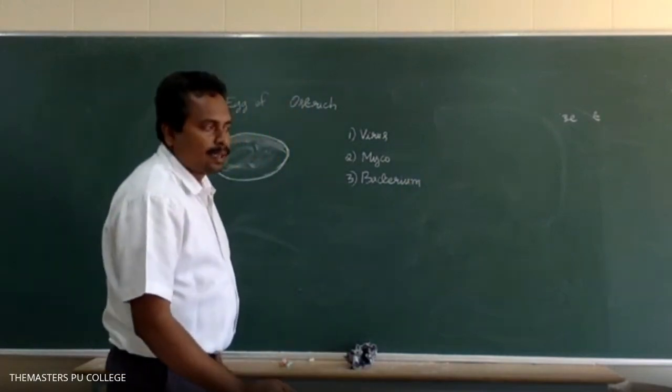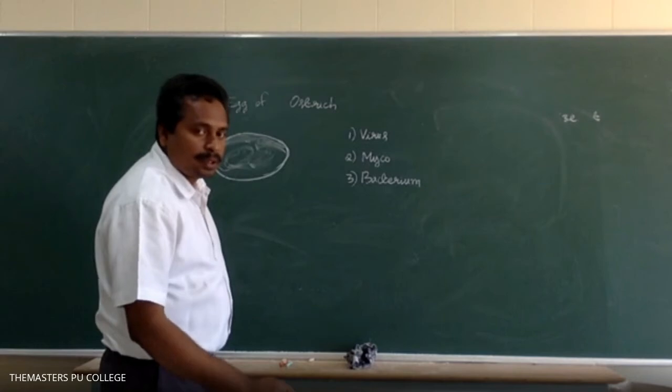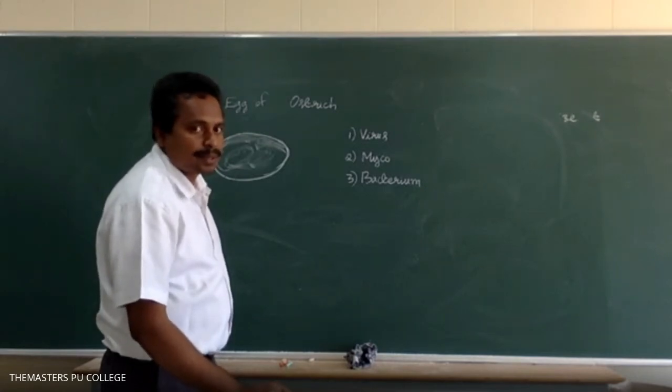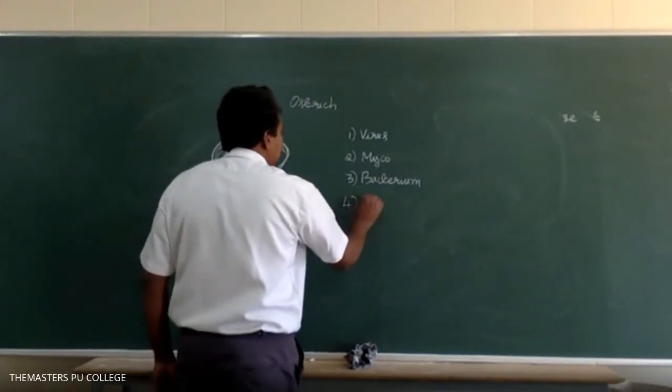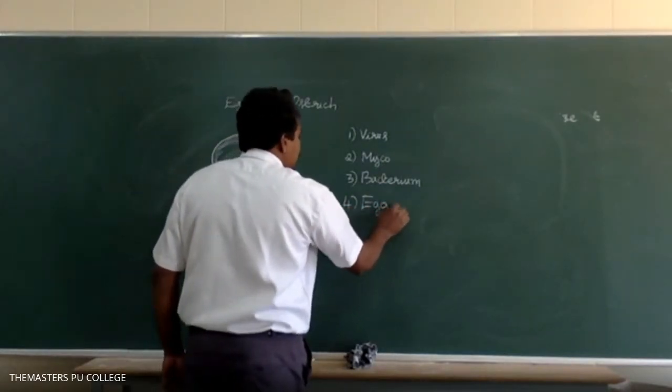Bacteria are generally unicellular. Option 4 is egg of an ostrich. The egg of an ostrich is the largest cell, isolated and separated from the parental organism.